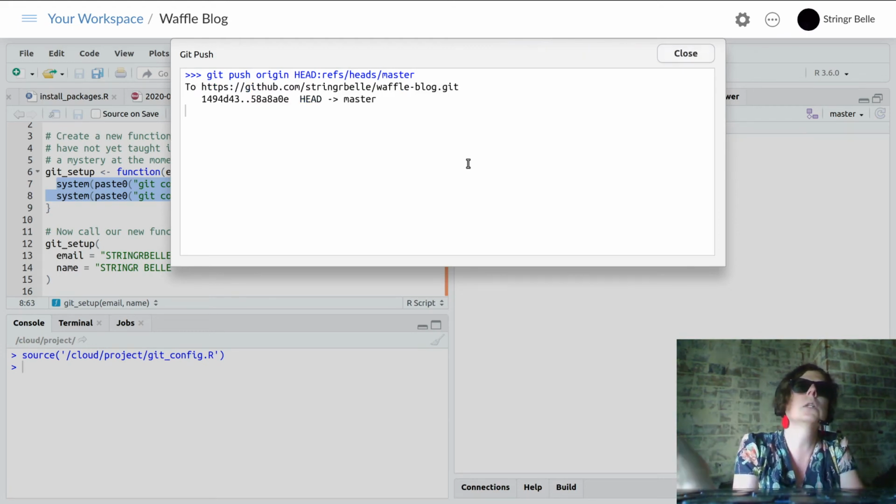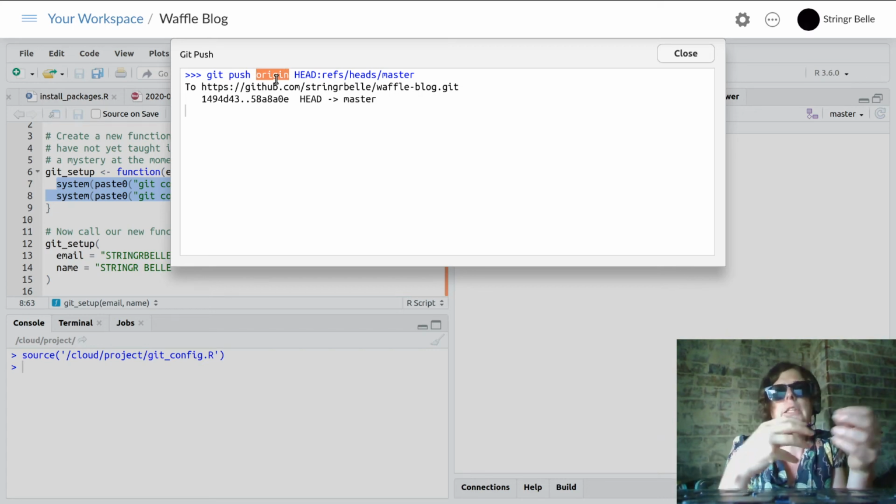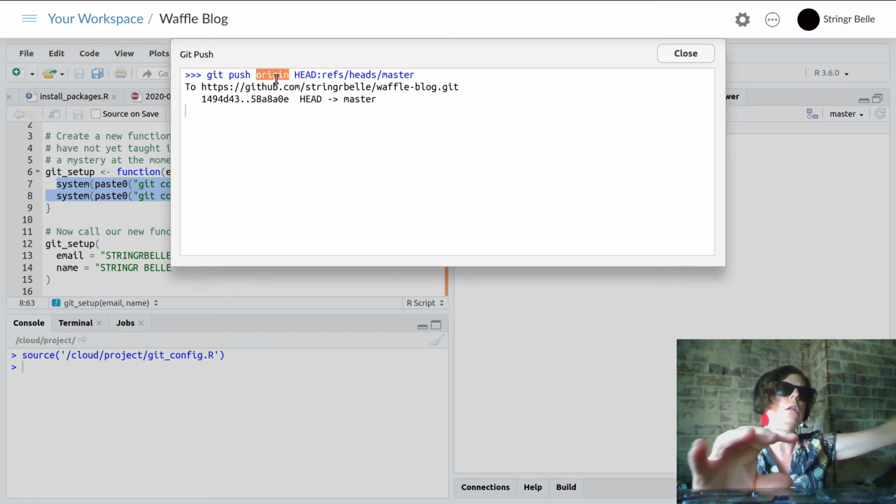Oh, it actually worked. Alright, so what we've got here is saying, so we're pushing. It is helpful to explain some parts of this. So Git is the tool. Git is pushing the changes that we've made to Origin. Origin here is what's up on GitHub.